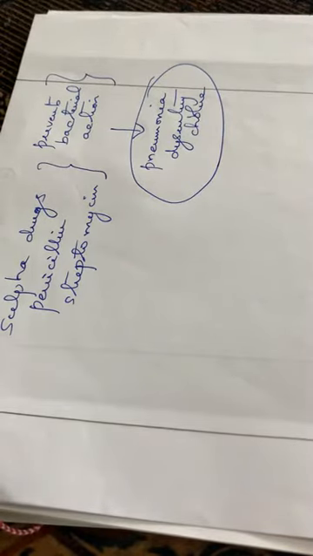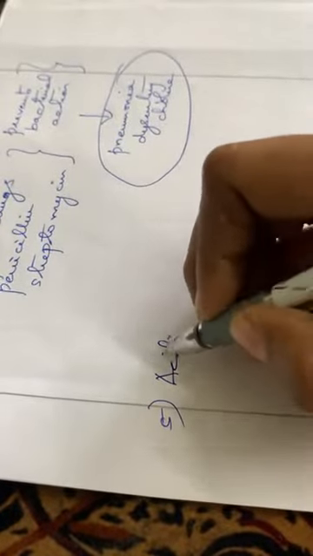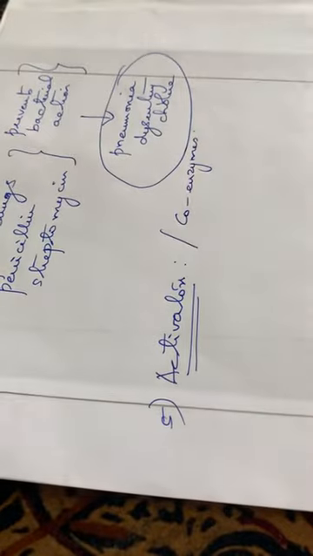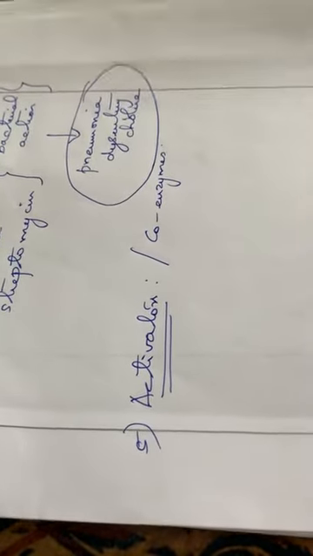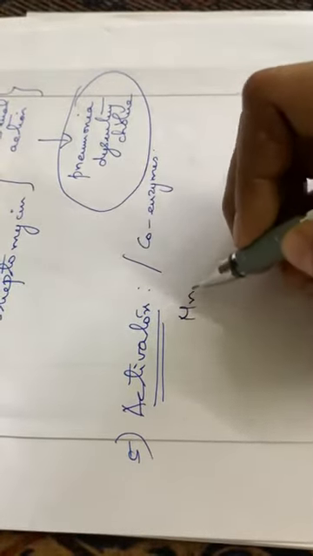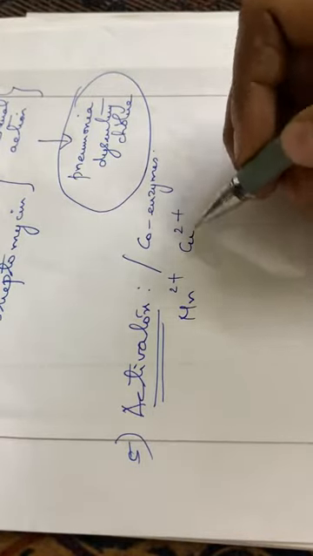Then the next one, that is, what are activators or coenzymes. Activators, the word itself means they activate the action of enzymes. Or we can say the coenzyme. Some metal ions promote the activity of the enzymes, like Mn2 plus, Cu2 plus, etc., which promote the catalytic action.